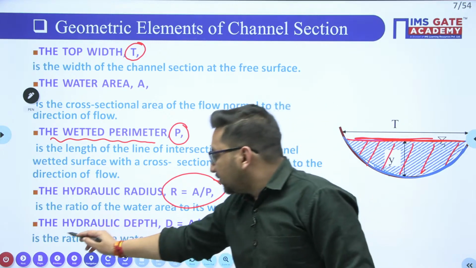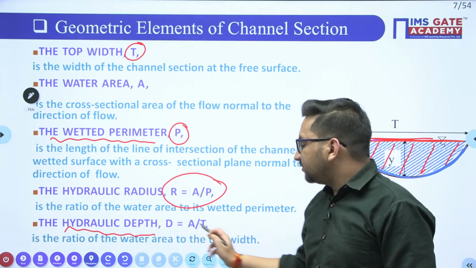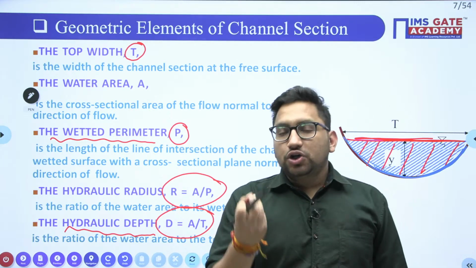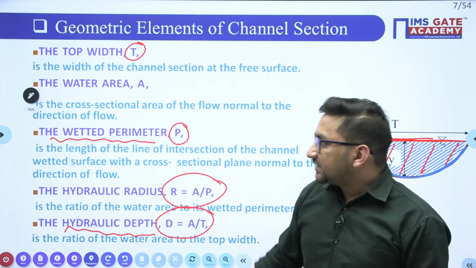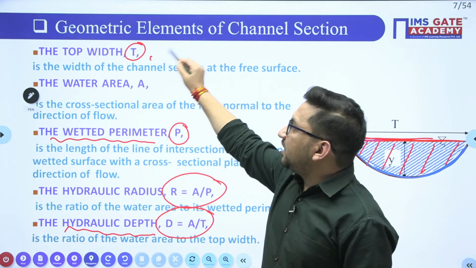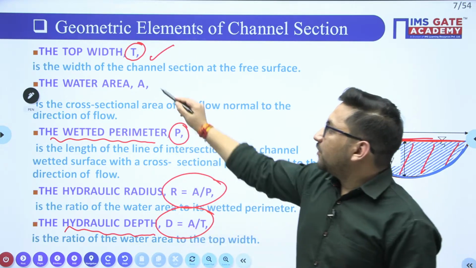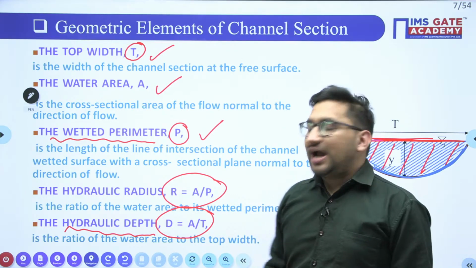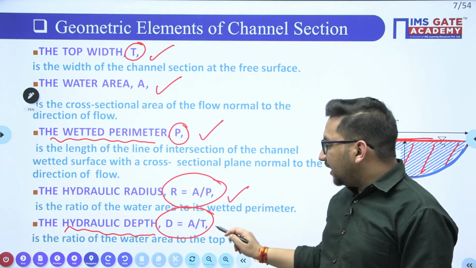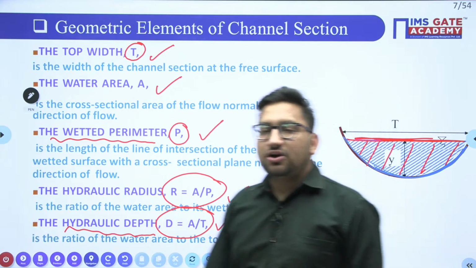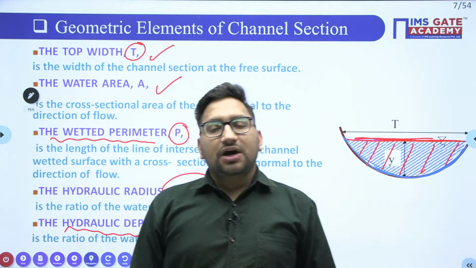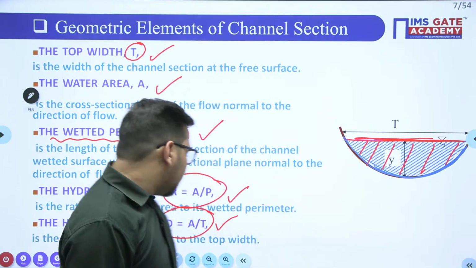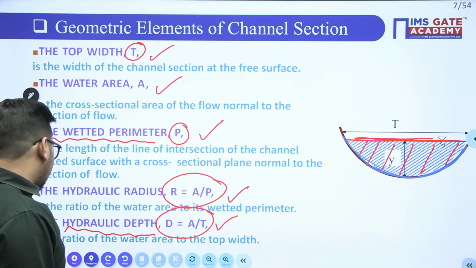The next geometrical parameter is your hydraulic depth. It is nothing but the ratio of your wetted area to top width. Clear? So these are some of the geometrical parameters: one is top width, one is your wetted area, one is your wetted perimeter, next is your hydraulic radius, and next is your hydraulic depth. Clear? Now let's see how we calculate these parameters.